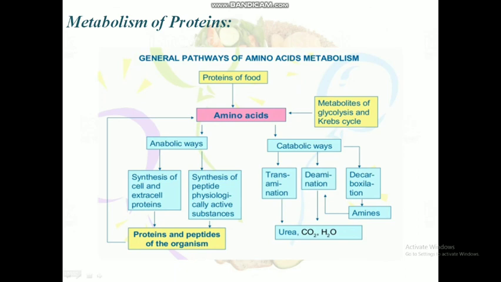The general ways of amino acid degradation are deamination, transamination and decarboxylation. Deamination is the elimination of the amino group from an amino acid with ammonia formation. The types of deamination are oxidative, reductive, hydrolytic and intramolecular.